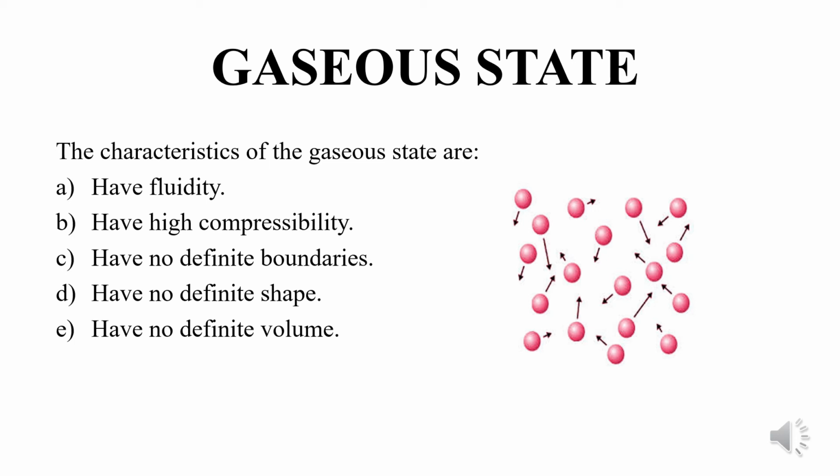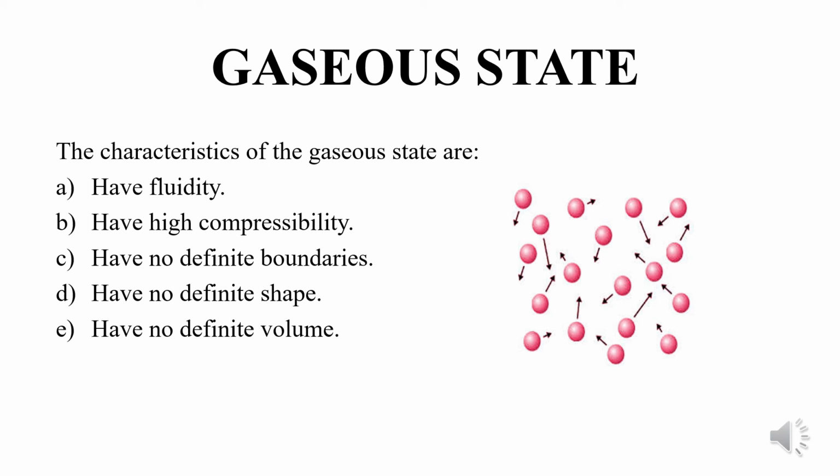Have you ever wondered how the particles of the aroma of food mix with the particles of the air and spread out of the kitchen, and hence you get to know what your mother has prepared in the kitchen? Yes? These gaseous states have very high compressibility.